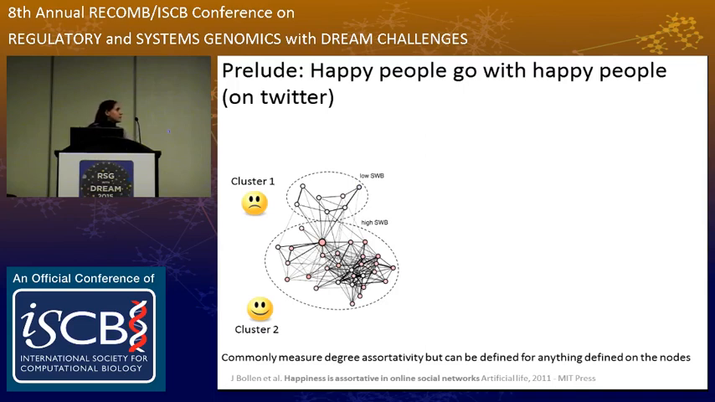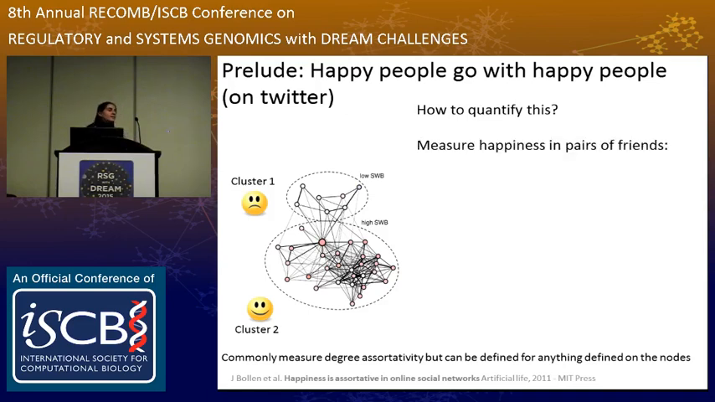So basically, some people at MIT have started studying the Twitter social network and looking at how they could define happiness for each user based on the type of words that were used in the different tweets of all these different people. And they have discovered that basically happy people go with happy people. So you're more likely to follow on Twitter people that share your level of happiness, or at least the level of happiness that can be inferred by the type of messages you send, the type of tweets.